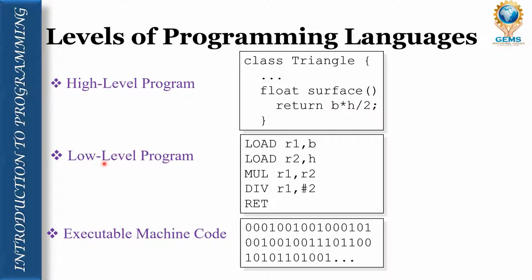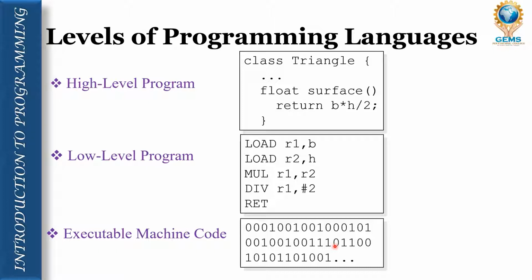Next we have low level, in that: load R1B, load R2H, multiply. This comes under the low level programming language. And the last we have executable machine code, which is called machine level language. It is written in the form of 0 or 1. So dear friends, here we have 3 levels of programming language: high level, low level, and machine level, or we can say executable level.